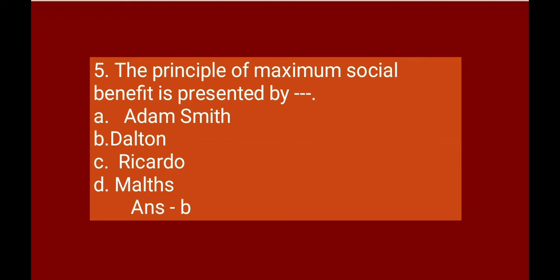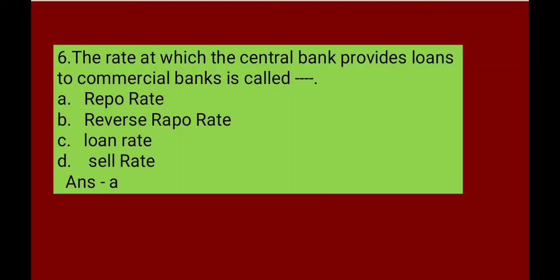Next, the principle of maximum social benefit is presented by dash. Adam Smith, Dalton, Ricardo and Malthus. The correct answer is B, that is Dalton. The principle of maximum social advantage is presented by Dalton.